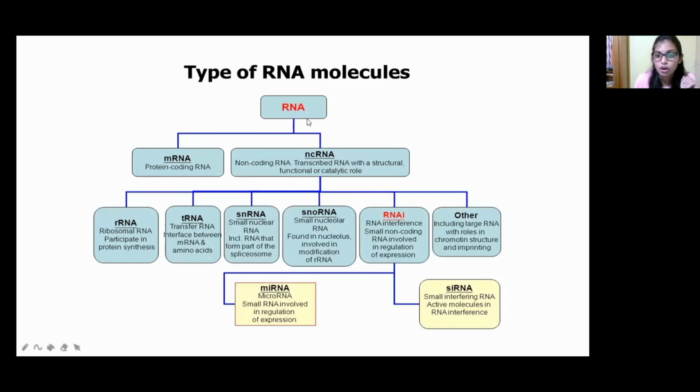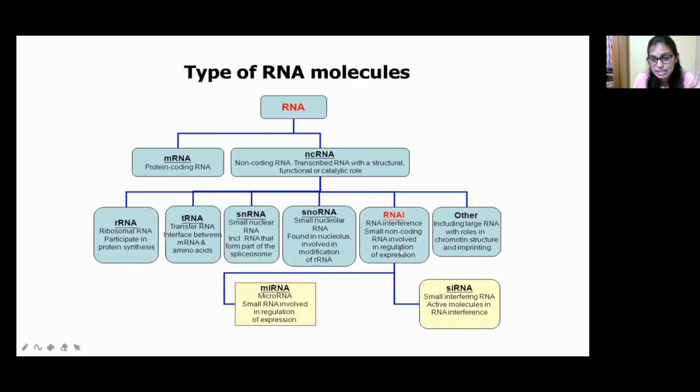Okay, so what are the non-coding RNAs? They are transcribed RNAs with a structural, functional, and catalytic role. rRNA, that is ribosomal RNA, transfer RNA, tRNA, and also snRNA, that is small nuclear RNA, and snoRNA, that is small nucleolar RNA. Okay, and RNA interference and other RNAs having chromatin structure roles. So these all come under non-coding RNA. The only coding RNA is mRNA.